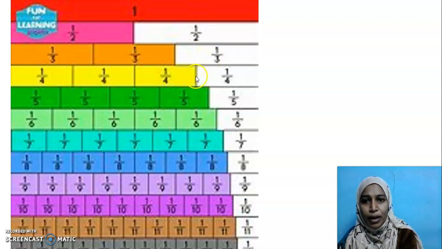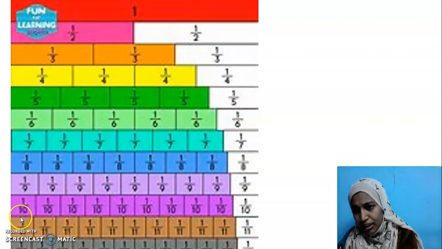If I have 4 equal parts, each will be 1/4. Then 1/6, 1/8, 1/9, 1/10. See, as the denominator keeps on increasing, their share becomes very small. 1/2 is bigger, but 1/10 is smaller. So, if the numerators are same and the denominators keep on increasing, the fraction becomes smaller.